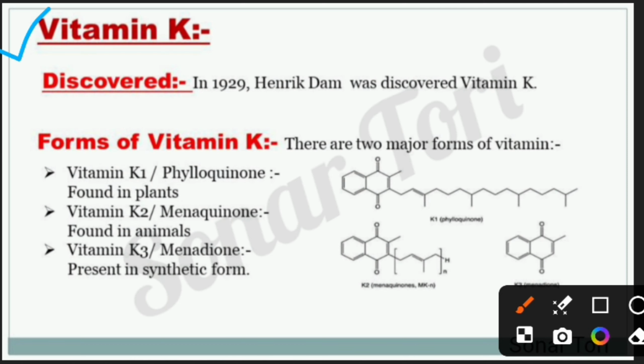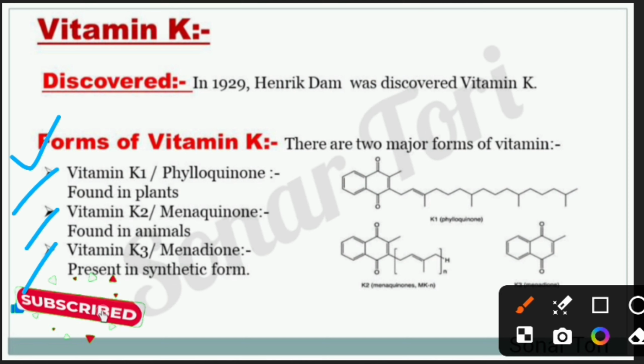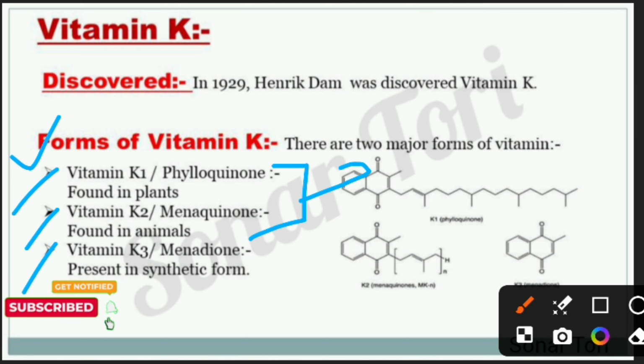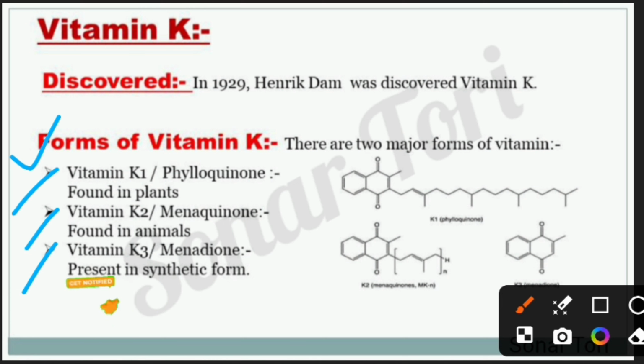The last and most important fat-soluble vitamin is vitamin K, which was discovered by Henrik Dam in 1929. Forms of the vitamin. There are two major forms of the vitamin. Vitamin K1 is also known as phylloquinone and vitamin K2 is also known as menaquinone. And another important one, vitamin K3, is also known as menadione.